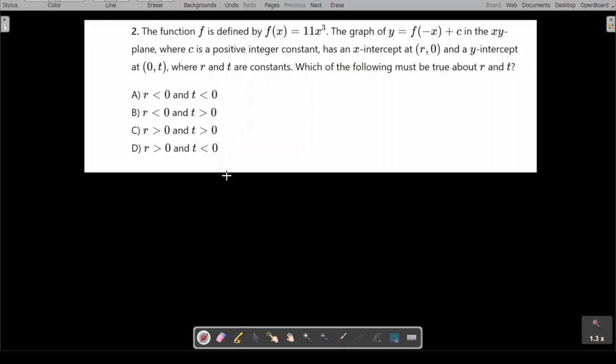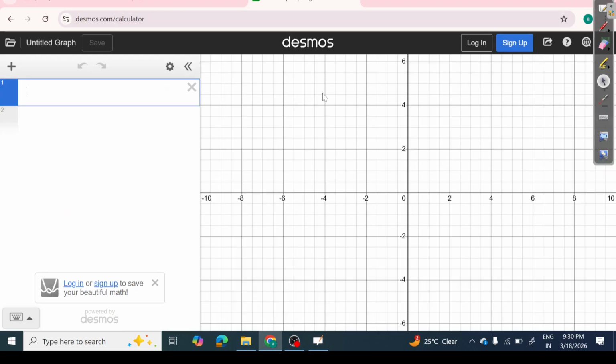Now, what are they asking? They have already given me the x-intercept is going to be r comma 0, and 0 comma t would be the y-intercept. Now we have to find r and t. When c is positive, what will be r and t? So the best idea here is to visualize the graph, go with Desmos. So I'm going to use Desmos and I'll show you how we can utilize Desmos in this case.